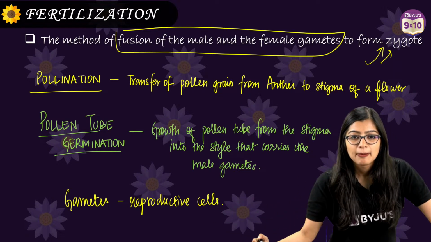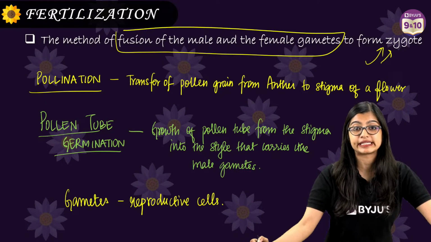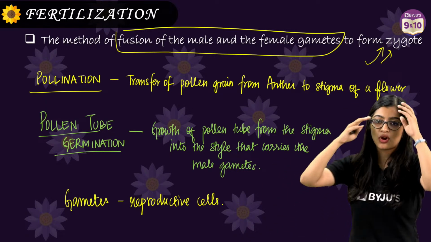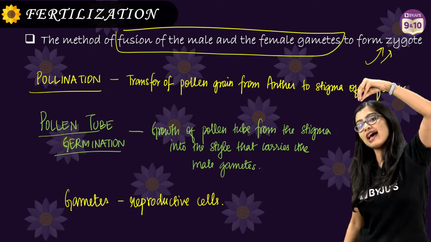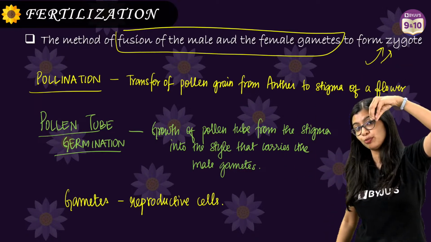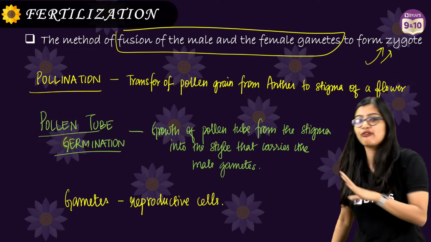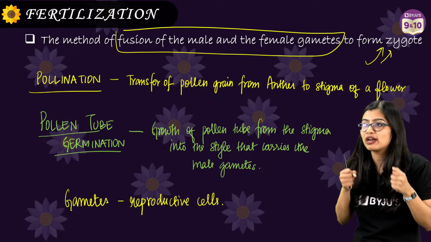Ma'am, can pollen grains get stuck in the style? See, I'll tell you what happens. A lot of you are saying no, ma'am, what's happening? How is it exactly growing? As the pollen tube grows, it actually makes way for itself. Imagine you are drilling.